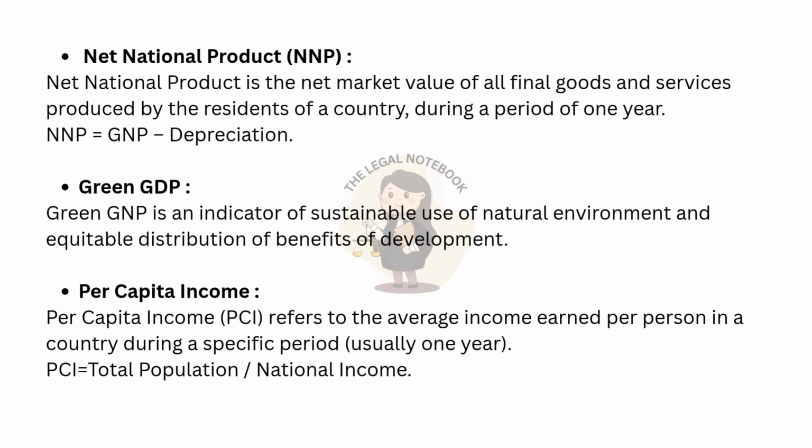Green GDP. Green GNP is an indicator of sustainable use of natural environment and equitable distribution of benefits of development. Per capita income. Per capita income, PCI, refers to the average income earned per person in a country during a specific period, usually 1 year. PCI equals national income divided by total population.